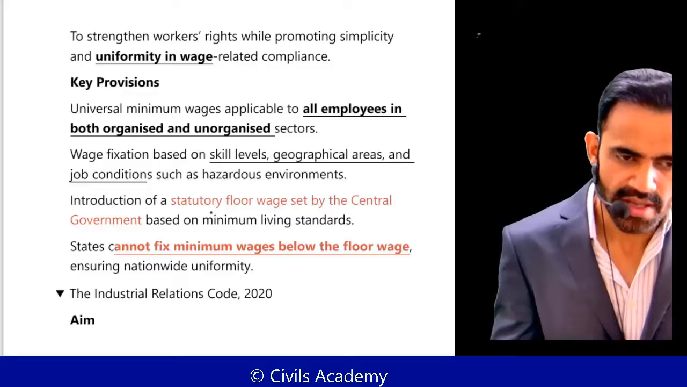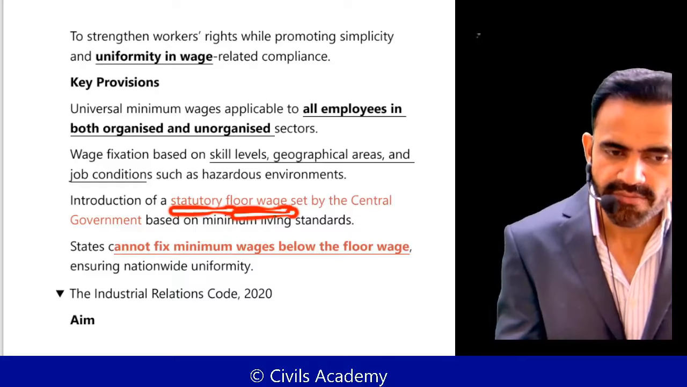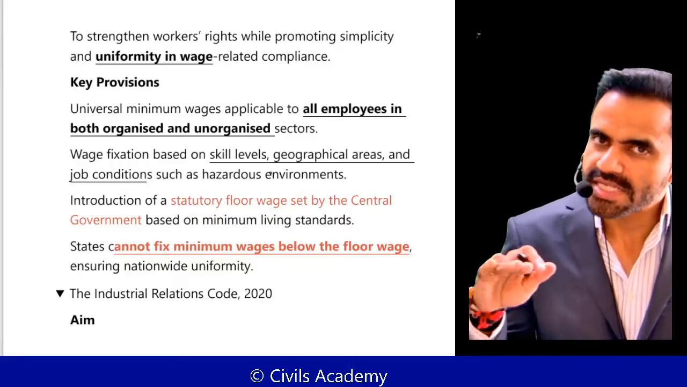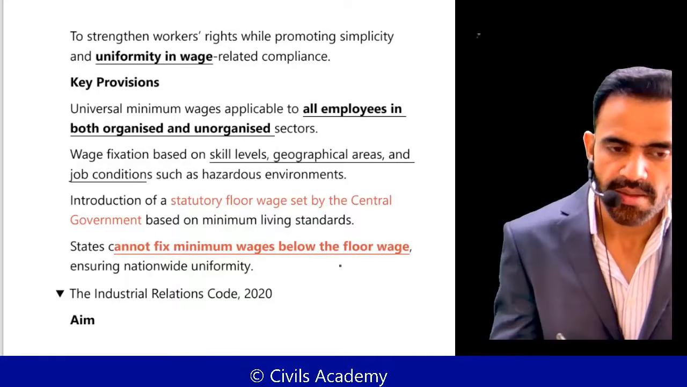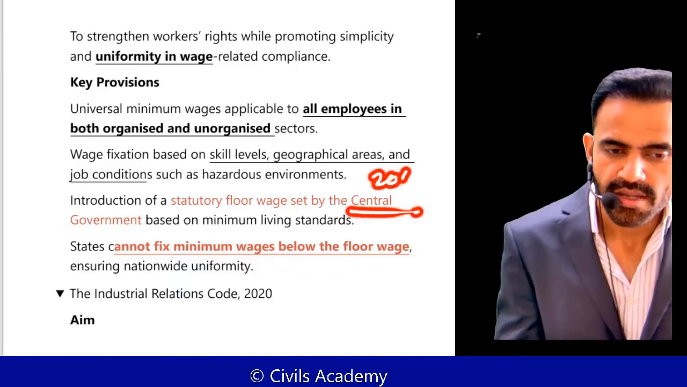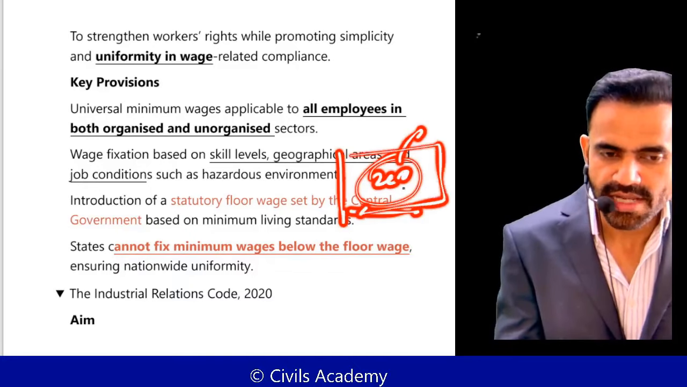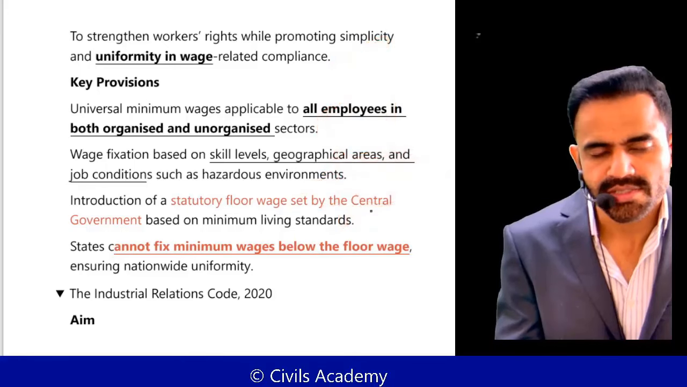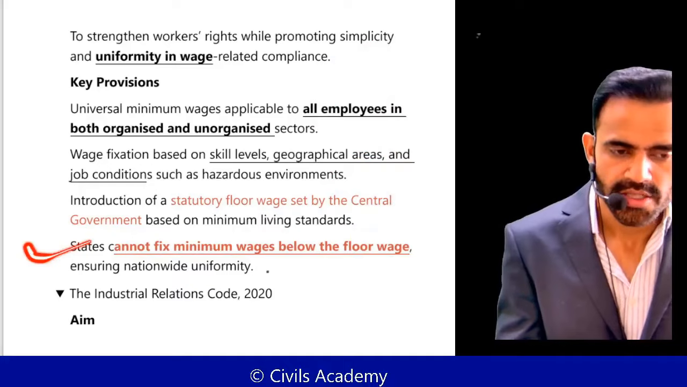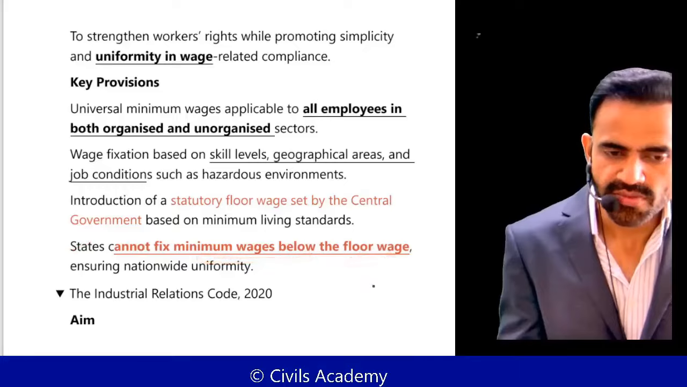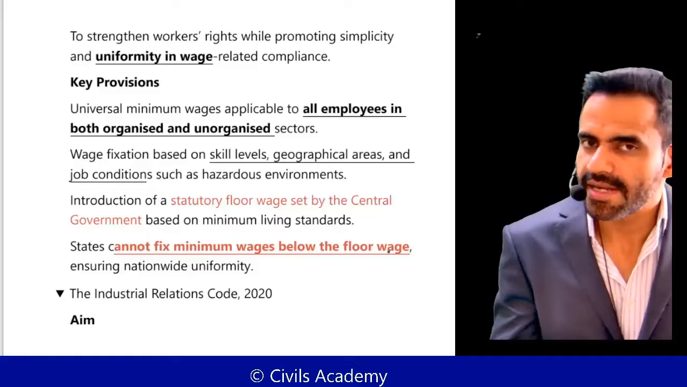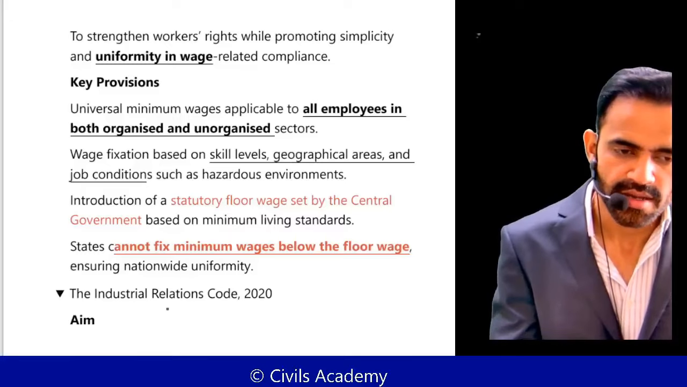Okay. Now, there will be a statutory floor wage. Statutory floor wage means what? Statutory means by law. Floor means minimum amount has been fixed by the central government. Let's say it is 200 rupees. So the states cannot fix below this. Of course, they can announce higher wage, but they cannot announce below this. So state cannot fix minimum wage below the floor wage. Floor means lower limit, ceiling means upper limit. For example, in land ceiling, we have covered this ceiling concept.